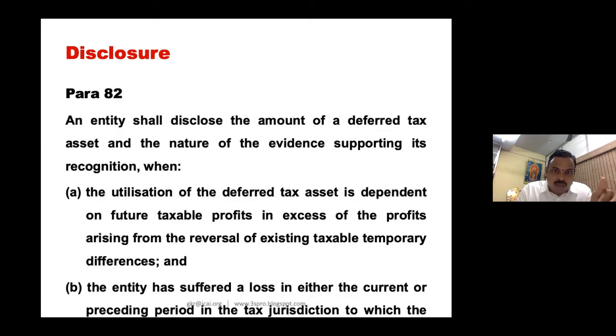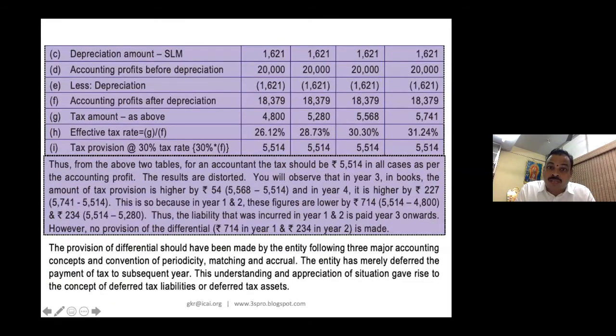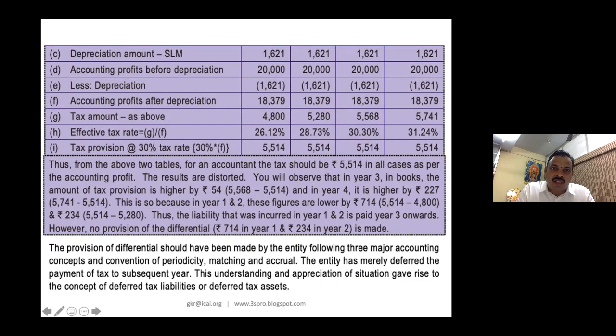So I am coming to the next one. Please look at the next one. Now you understood what is meant by effective tax rate. Now, as per the normal tax rate, it is 30%. Technically in your books of accounts, what will you do? My profit is actually 18,379. And 30% of that is how much? 5,513.7, 5,514. You will make a provision of 5,514 in your normal sense.